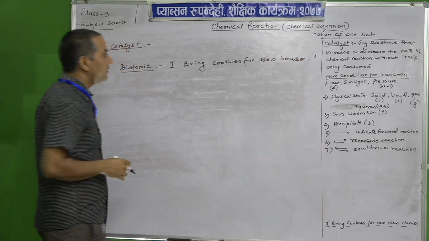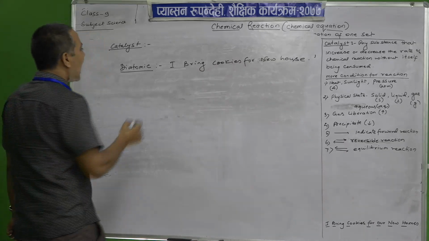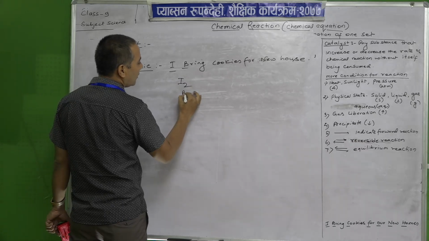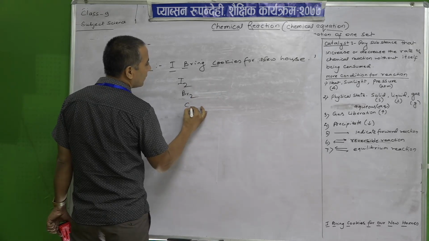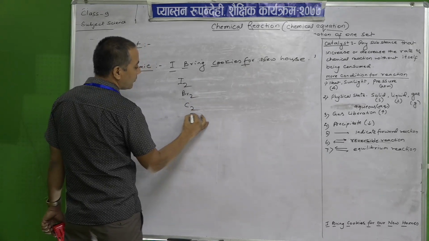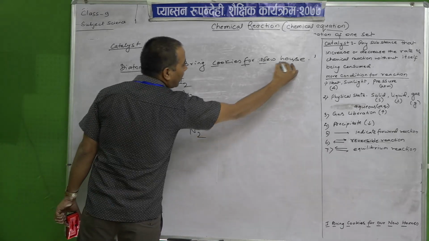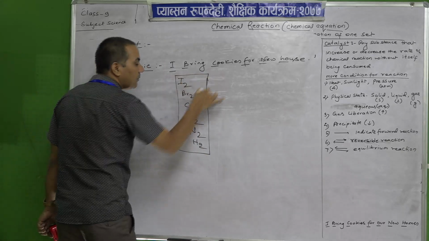Sorry for saying a sentence in chemistry. What does it mean? I means iodine, diatomic. B means bromine, diatomic. C means chlorine, diatomic. F means fluorine, diatomic. N means nitrogen, diatomic, and H means hydrogen, diatomic. These are the diatomic particles.